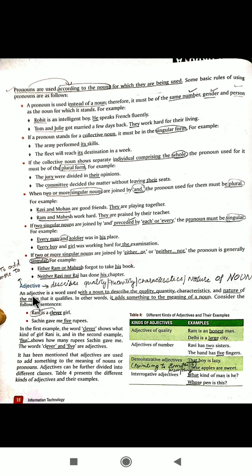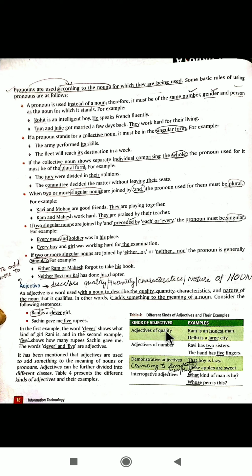Now coming to the next topic of today's lecture, that is adjective. Actually, an adjective tells the quality, quantity, characteristics or the nature of the noun. So we will be using an adjective to add something more to the quality, quantity, characteristics or nature of the noun. Fine. So there are different kinds of adjectives.